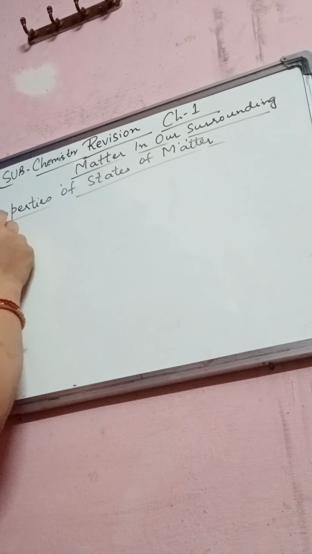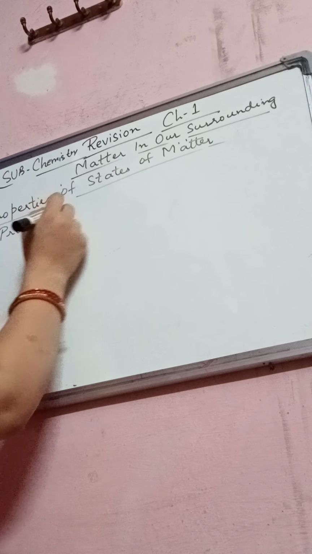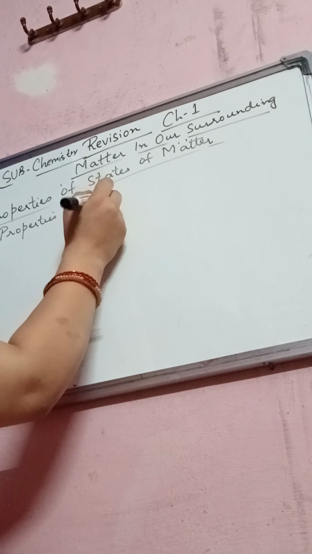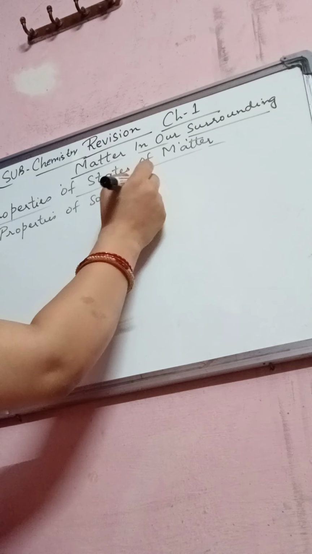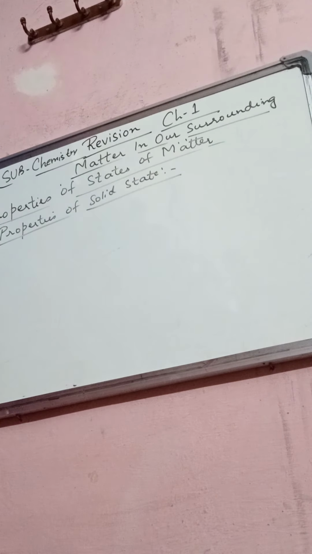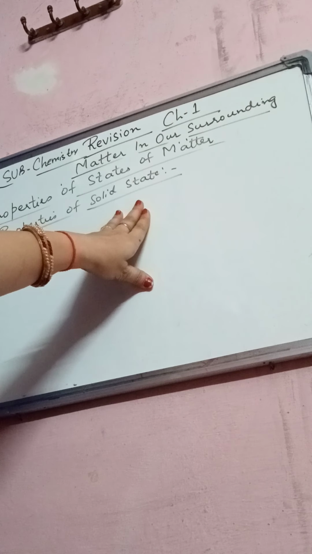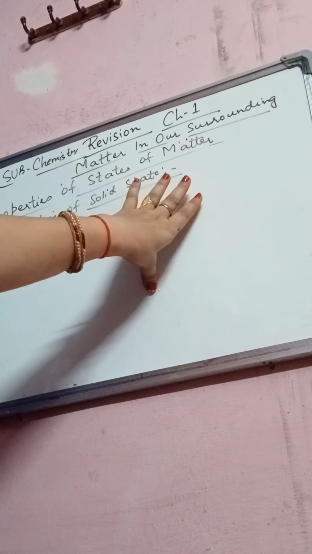First, properties of solid state. Number one, we will discuss this. In case of solid state, students, the constituent particles are closely packed, means closely spaced.